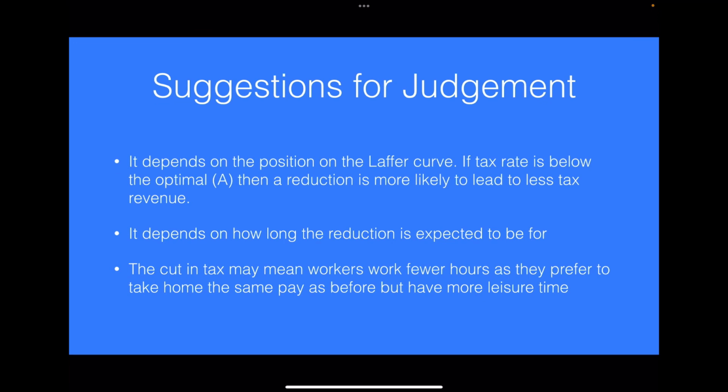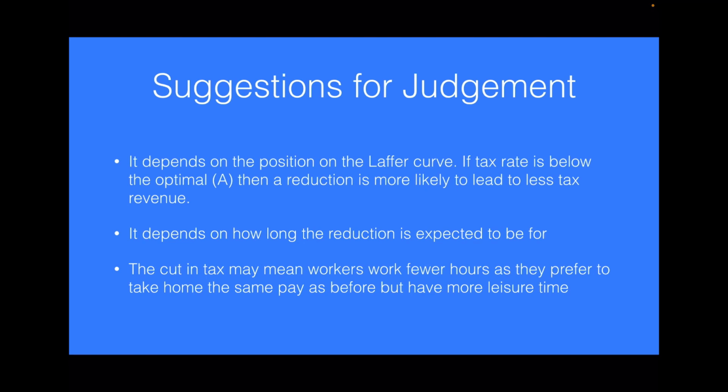So for this question, here are a few suggestions for your judgment. Possibly the first one might be a good one to go for. It depends on the position on the Laffer curve. So the top part, A, is the optimal tax rate. If you reduce your tax rate below A, then you're actually going to reduce your tax revenue.